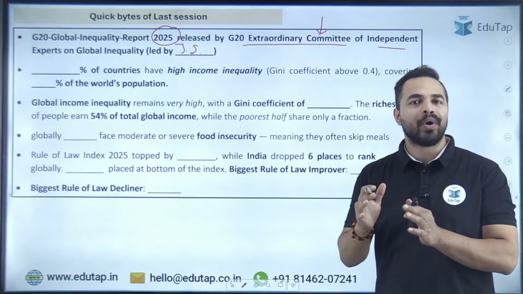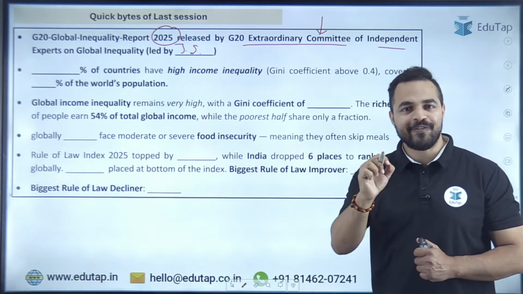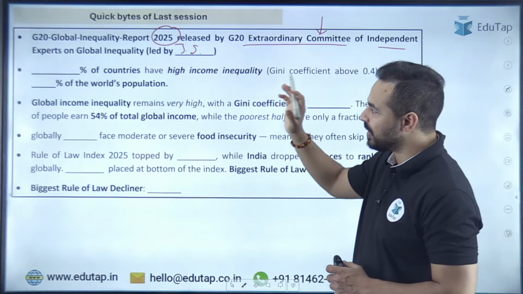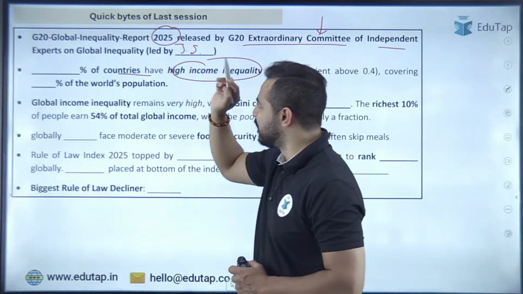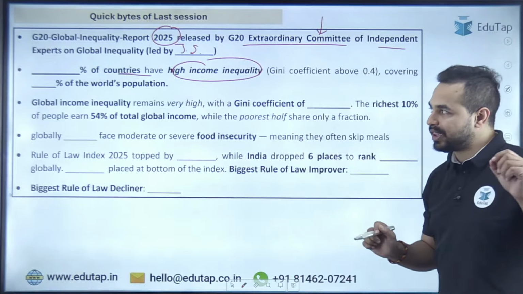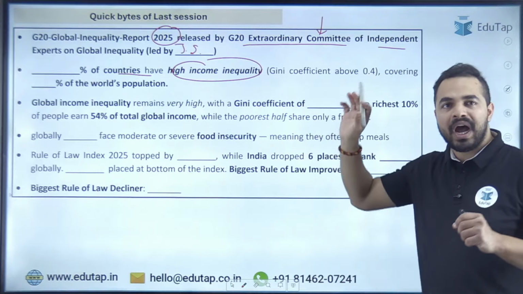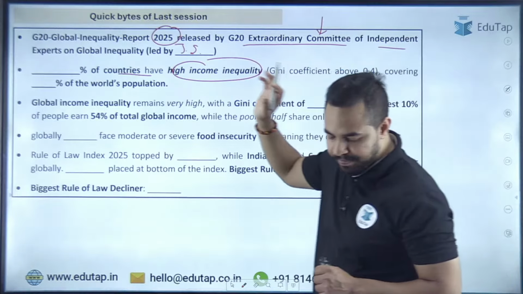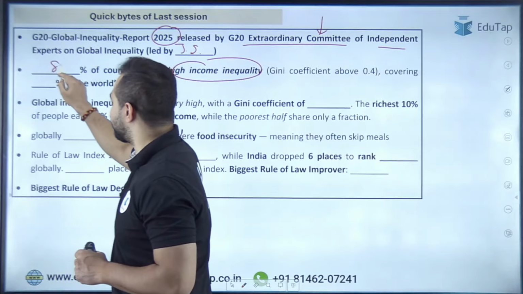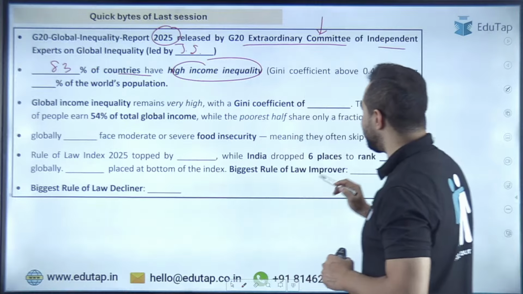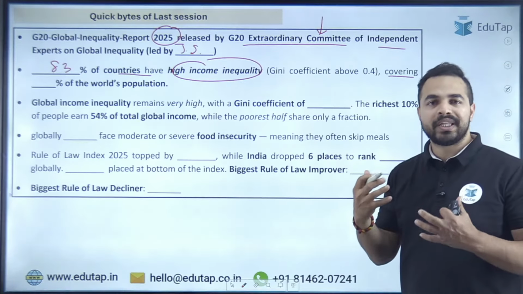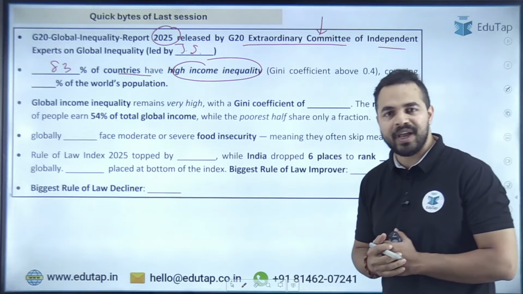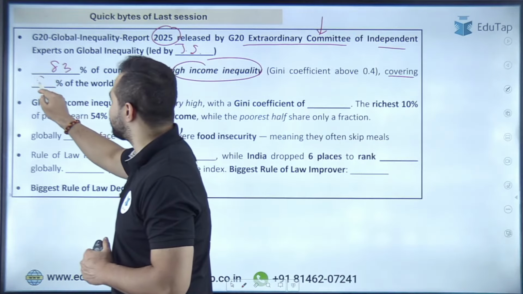Now the upcoming questions are basically on the key findings of the report. Here you have to identify what percentage of the countries have high income inequality according to the report. That is 83% of the countries are having high income inequality, covering what percentage of the world's population? It covers 90% of the world's population.